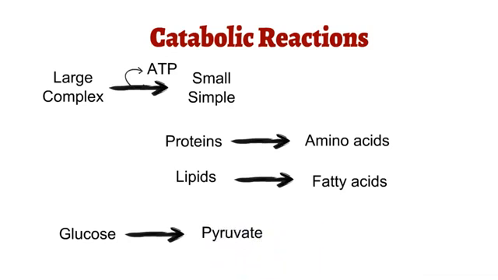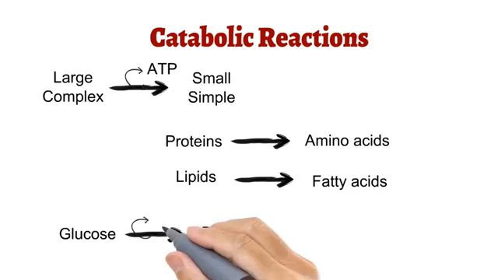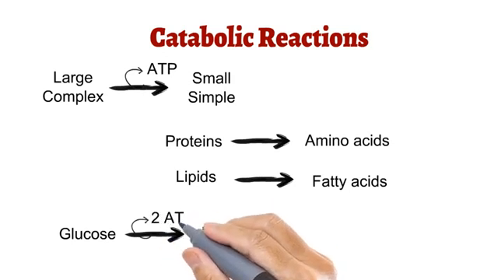Glucose is a hexose sugar, that is, it is made up of 6 carbons, and pyruvate is made up of 3 carbons, that is, a triose. This degradation occurs in 10 stepwise reactions which is known as glycolysis, and during this conversion 2 ATP molecules are produced.